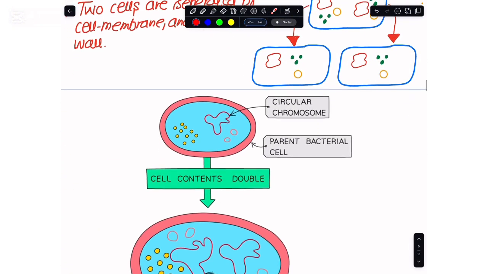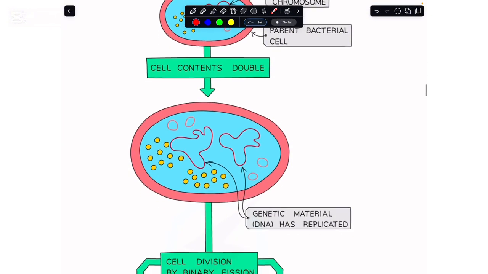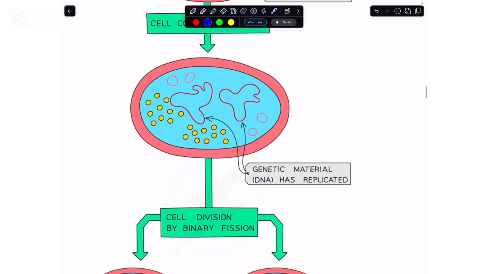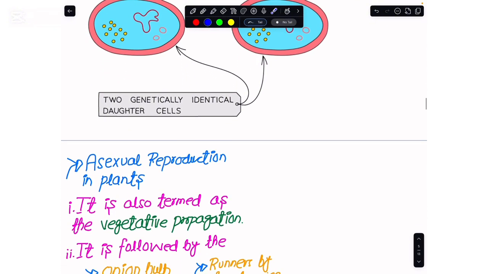Here in the diagram was the parent bacterium, with its circular chromosome, its plasmids and its ribosomes. We duplicated them, and after the duplication we moved them into two new cells. This entire phenomenon is binary fission.